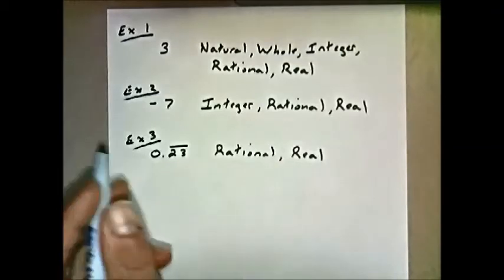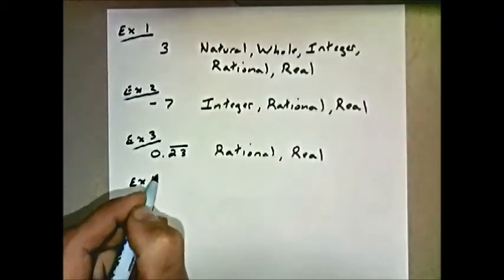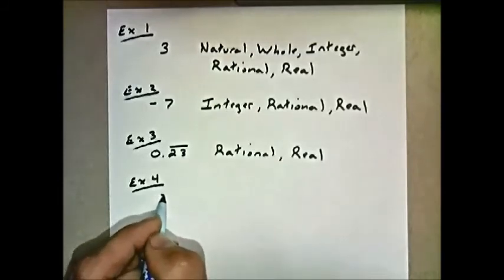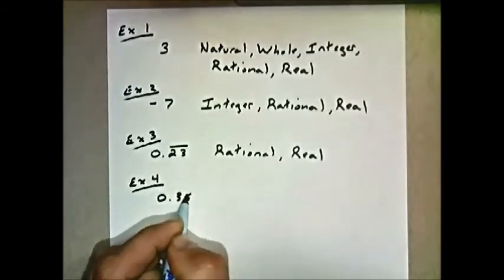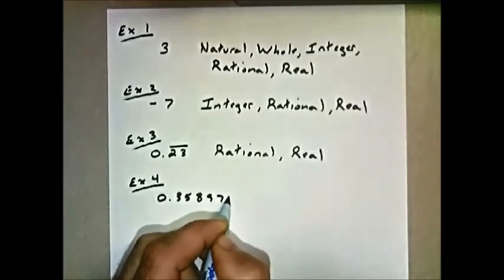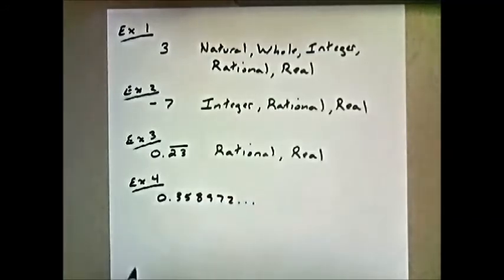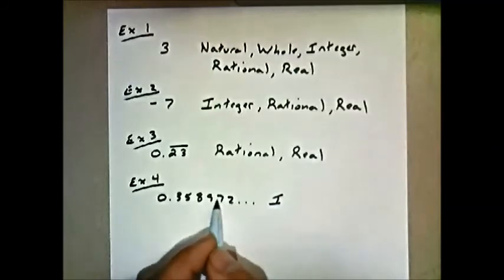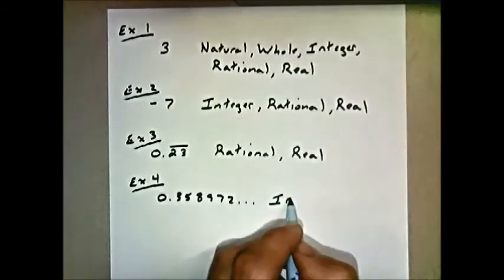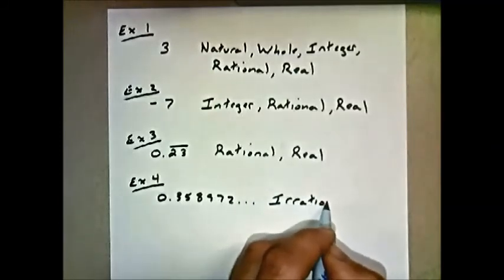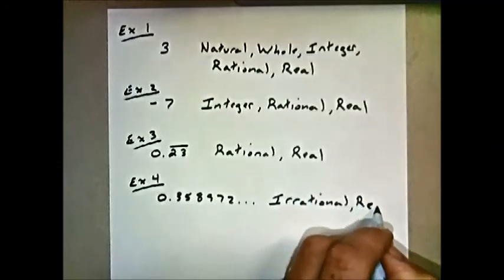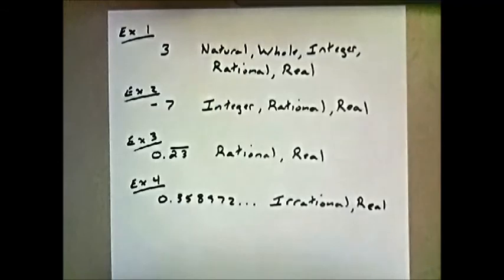And finally, example 4, what if I gave you the number 0.358972 and it goes on forever without repeating? Well, in this case, since it doesn't repeat, and it goes on forever, it is irrational, but again, it is also real. And this is an overview of our subsets of the real numbers.